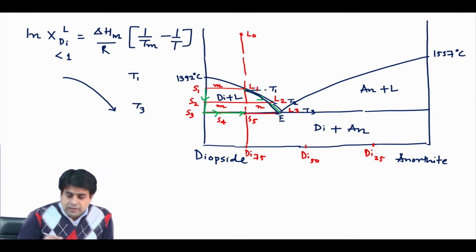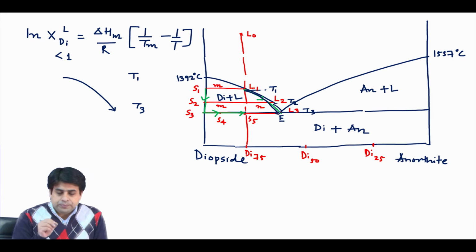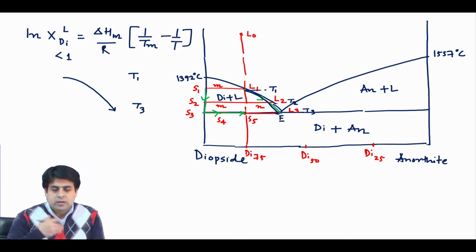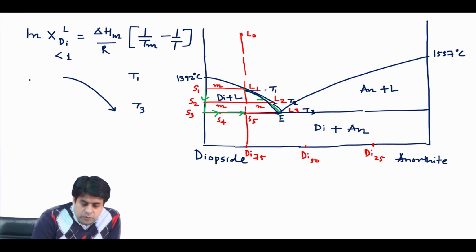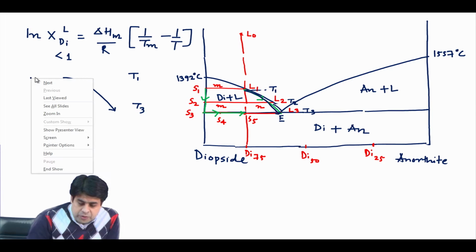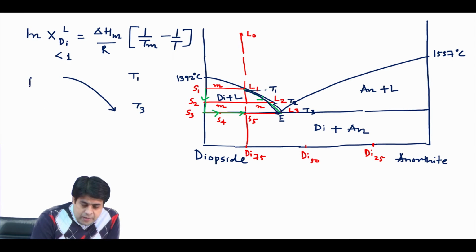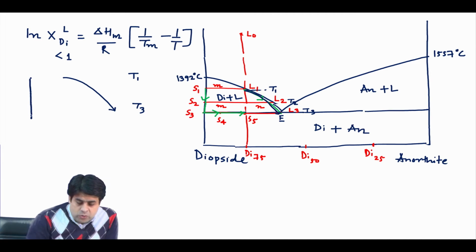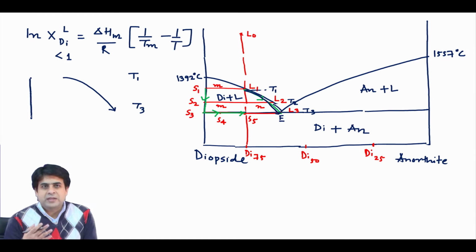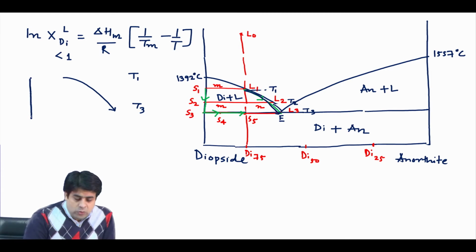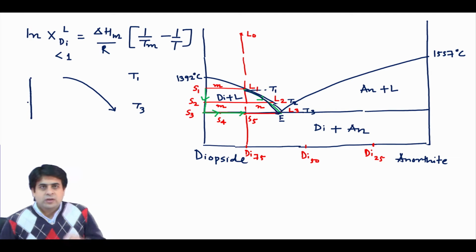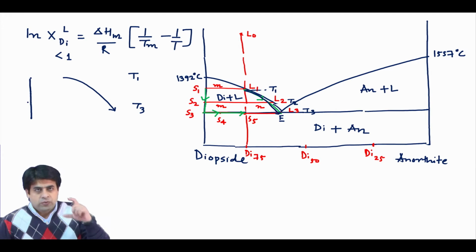At the same time, see how the solid progresses when you start to crystallize your liquid. Initially at T1 temperature your solid has an S1 composition, and once your liquid starts to precipitate anorthite, your solid composition will not stay on the vertical line.